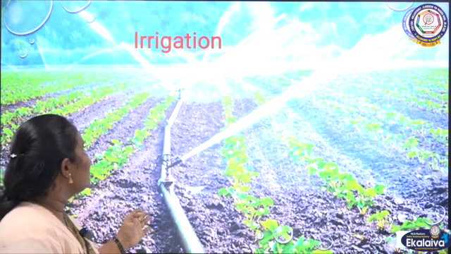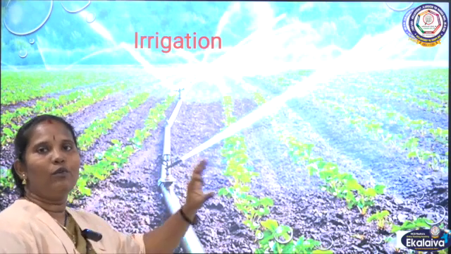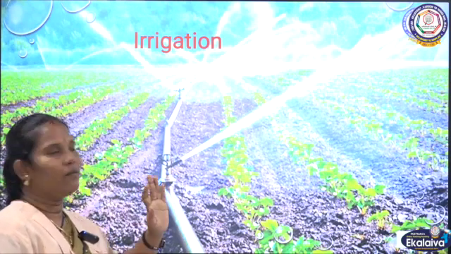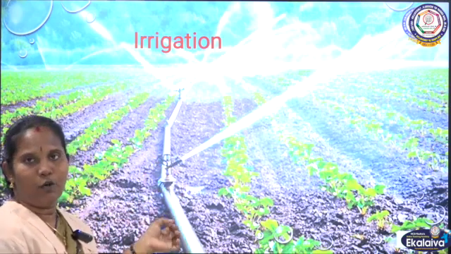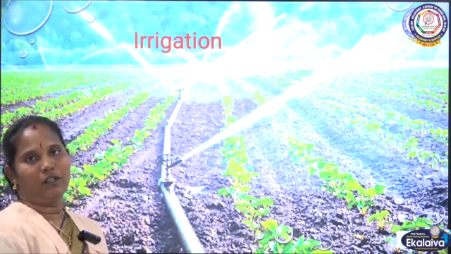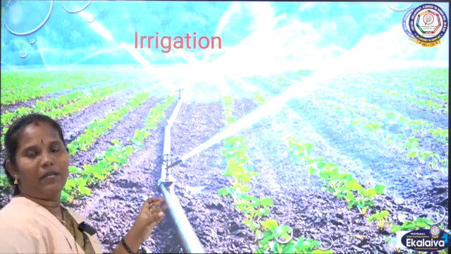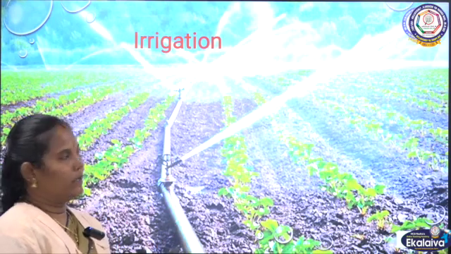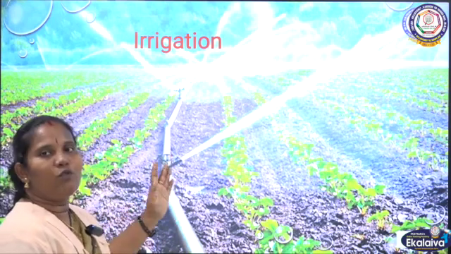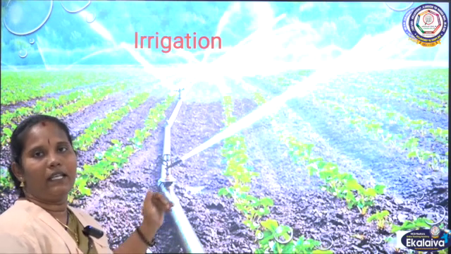What is drip irrigation? They lay a tube continuing through the field. They make some small holes in the tube, directly at the root of the plant. If they give water through it, the root alone gets a small amount of water. So this drip irrigation is very useful to avoid the loss of water. This is an irrigation method.